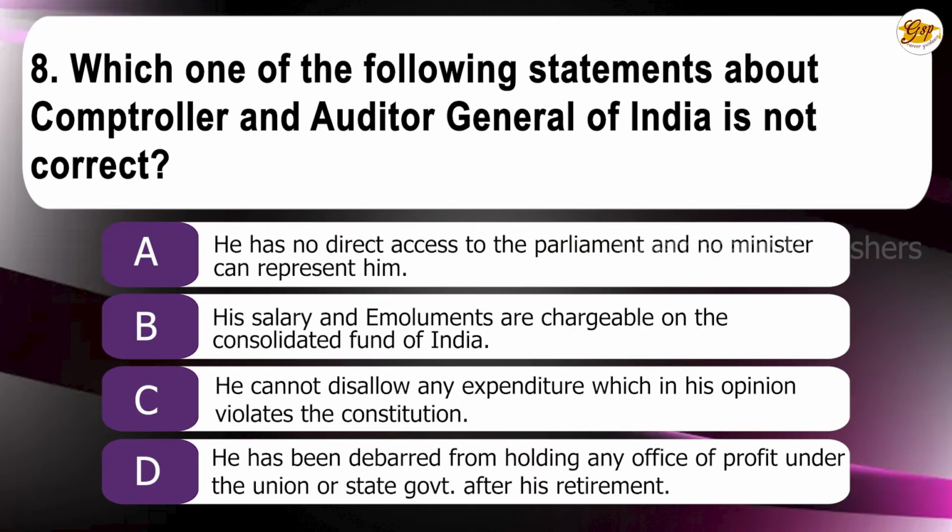Sandhanam Committee. Eighth question. Which one of the following statements about the Controller and Auditor General of India is not correct? A. He has no direct access to the Parliament and no minister can represent him. B. His salary and emoluments are chargeable on the Consolidated Fund of India. C. He cannot disallow any expenditure which is in his opinion violates the Constitution. D. He has been debarred from holding any office of profit under the Union or state after his retirement. The answer is C. He cannot disallow any expenditure which is in his opinion violates the Constitution.